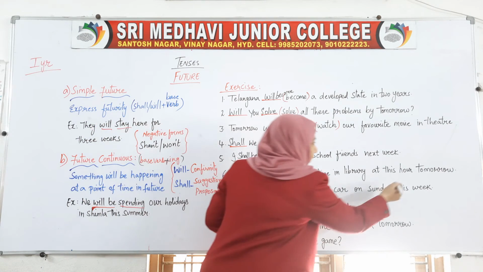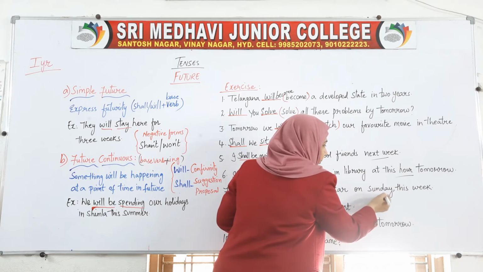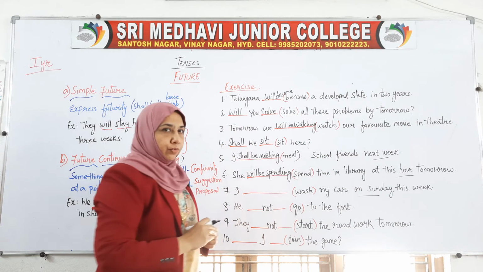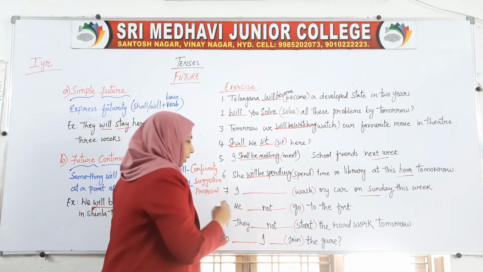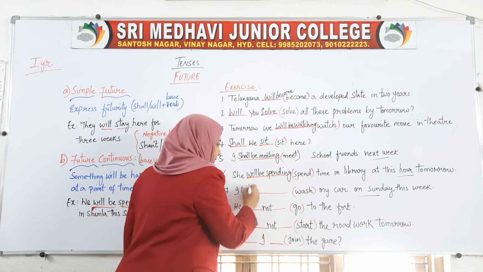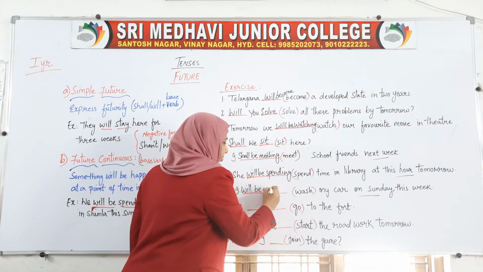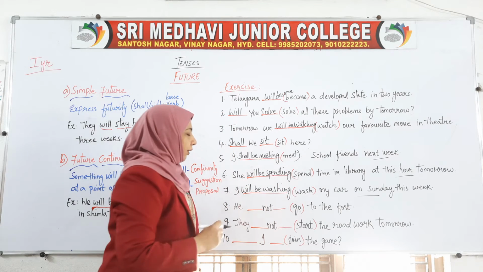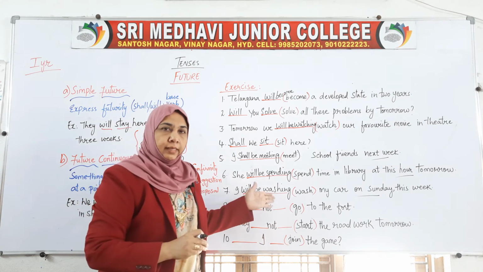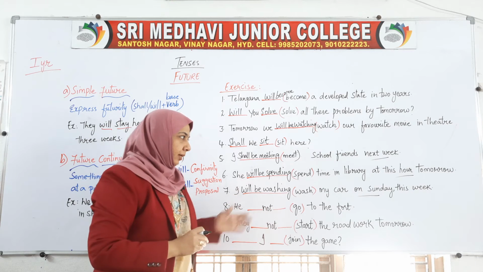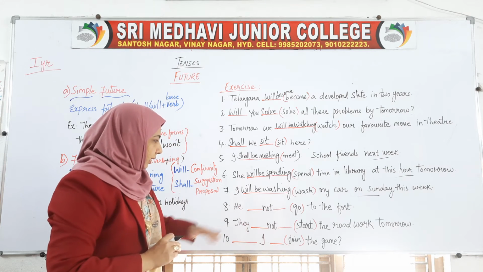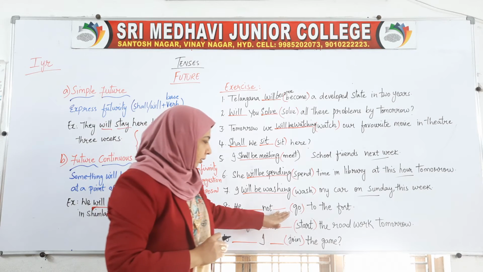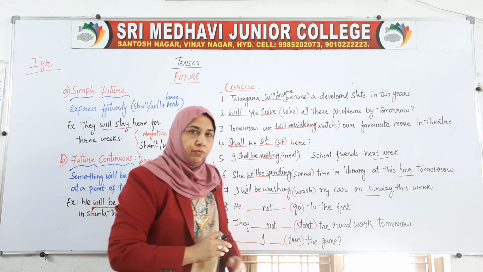So what do we have to write? I will be washing my car on Sunday this week. Now next is he dash not dash go to the fort.